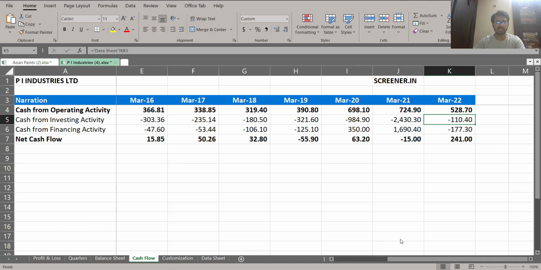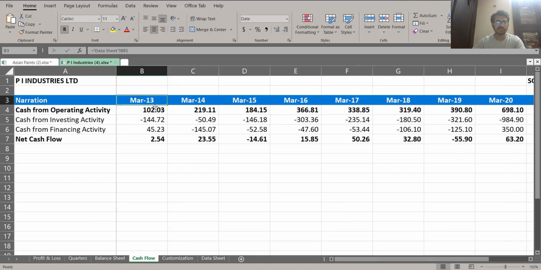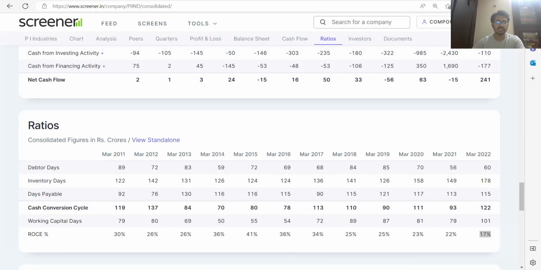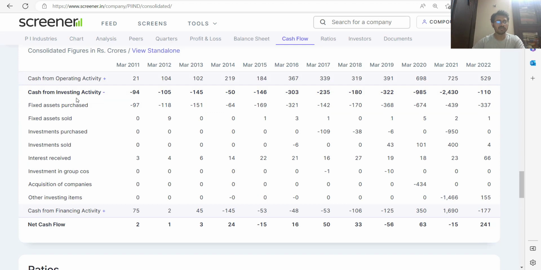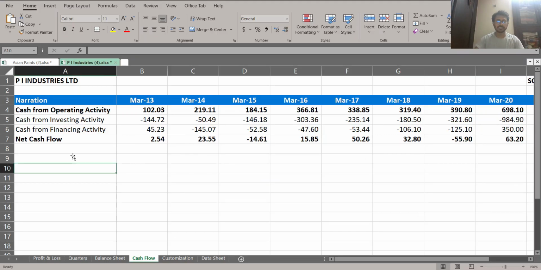Let's come to the cash flow statement, and we are going to take the calculation from March 2013. If I go there and come to cash from investing activity and check the first line item, which is your fixed capital purchased, we are going to take the value from 2013. So we are going to take this value, copy it, and paste it here.